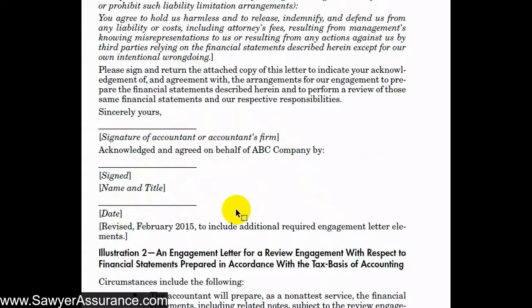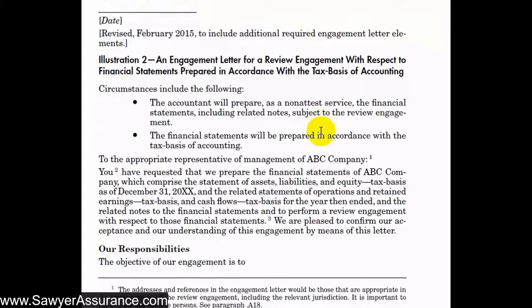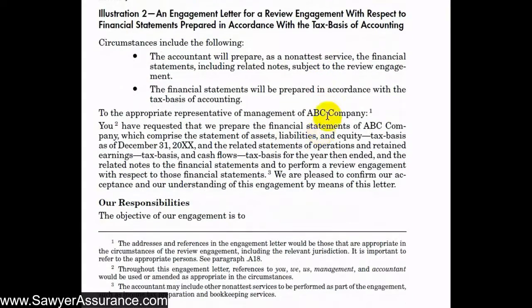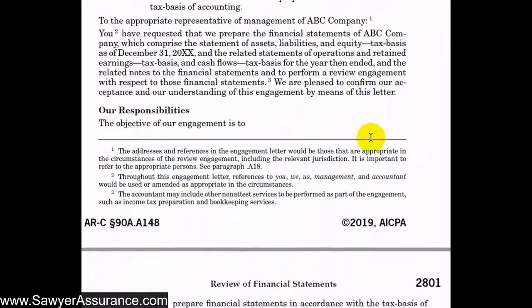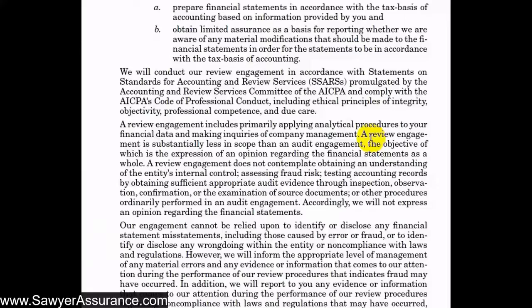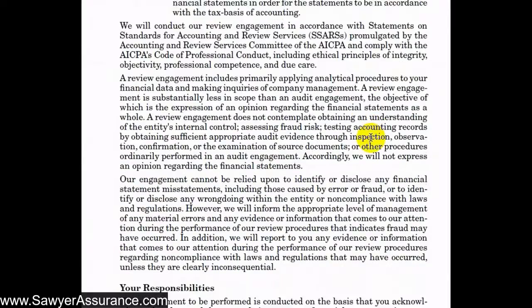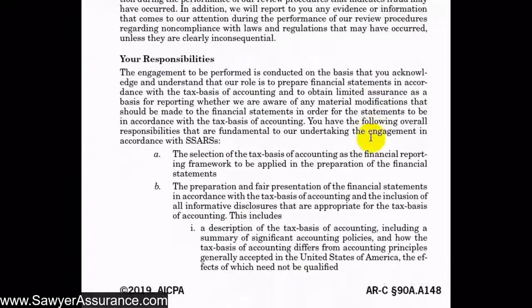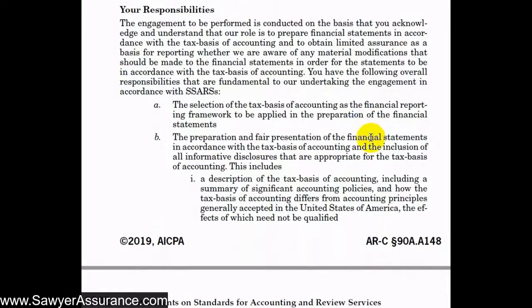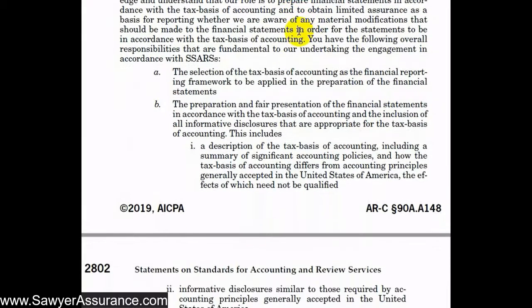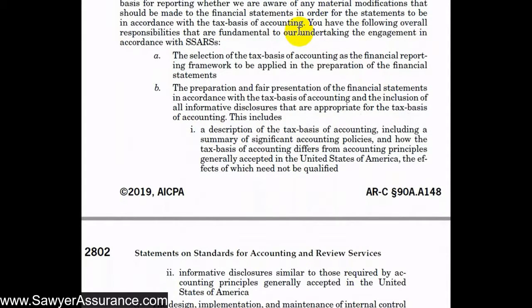So we see here in this example engagement letter, we've included all of the items that were required in this section for this video, as well as the premise and management's responsibilities, which we discussed in the prior video. And here for the tax basis of accounting, we have all of the same inclusions as what we just talked about in the first example. And I believe the only difference might be that management is supposed to acknowledge its responsibility to include a discussion of what the tax basis of accounting means. And they have it right here.